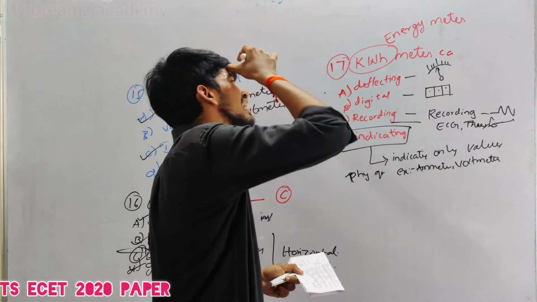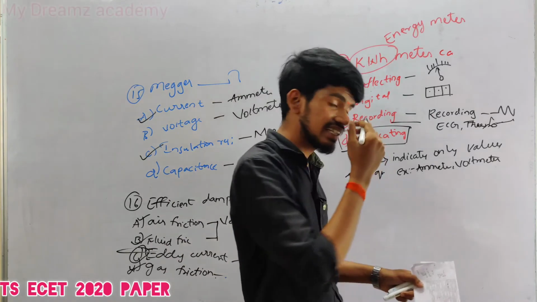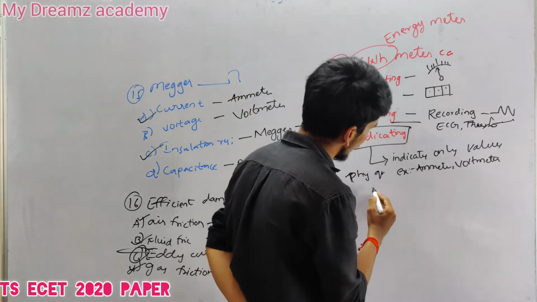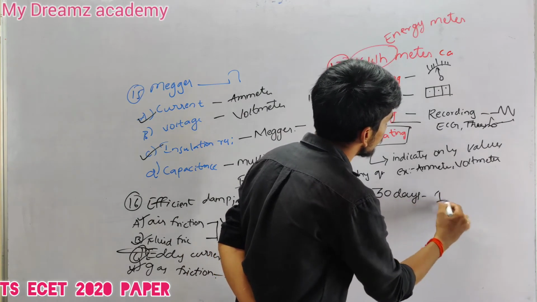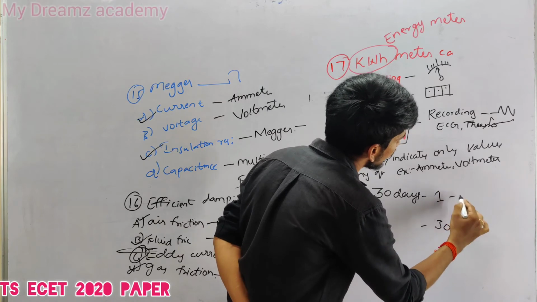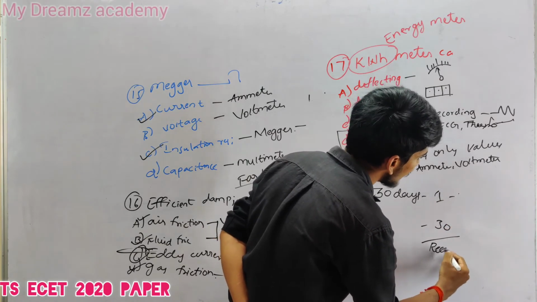So the energy meter is generally of integration type. Why? Because the energy consumed over our 30 days will be calculated, that is from day 1 to day 30, the units consumed will all be recorded and calculated.